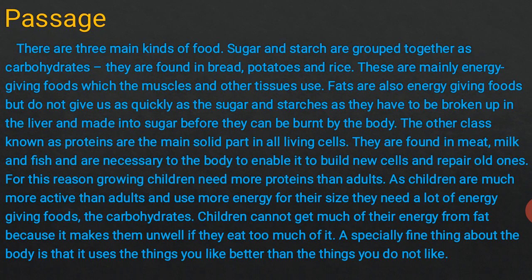Fats are also energy giving foods but do not give us energy as quickly as the sugar and starches, as they have to be broken up in the liver and made into sugar before they can be burnt by the body. The other class, known as proteins, are the main solid part in all living cells. They are found in meat, milk, and fish and are necessary to the body to enable it to build new cells and repair old ones.